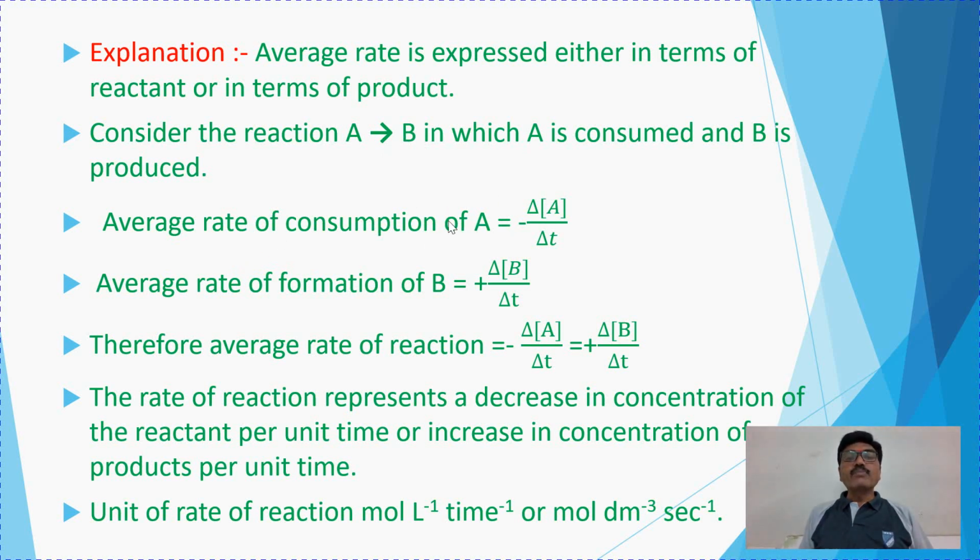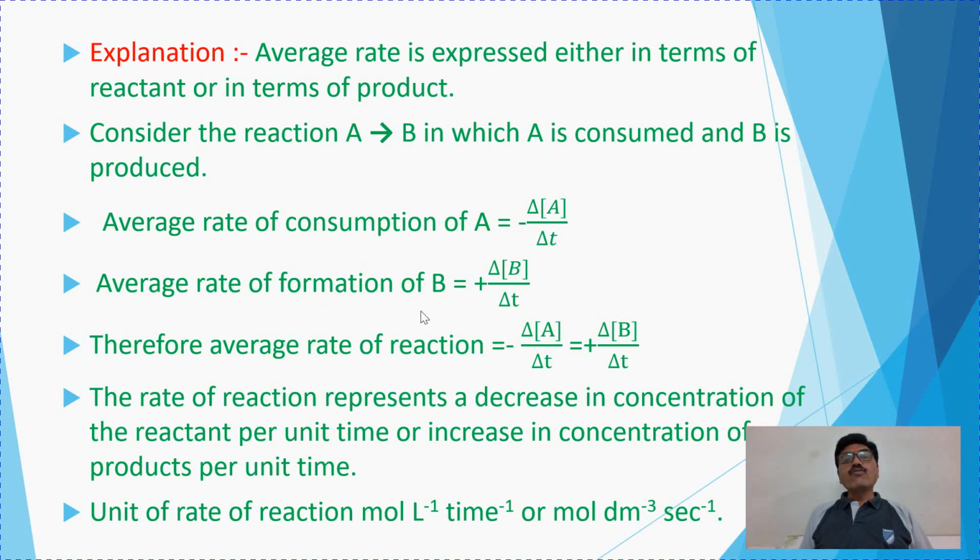How the consumption of A is taking place, that is here, minus delta molar concentration of A upon delta t. That is the change of molar concentration of reactant with time, like this. So average rate of consumption of A is written like this.